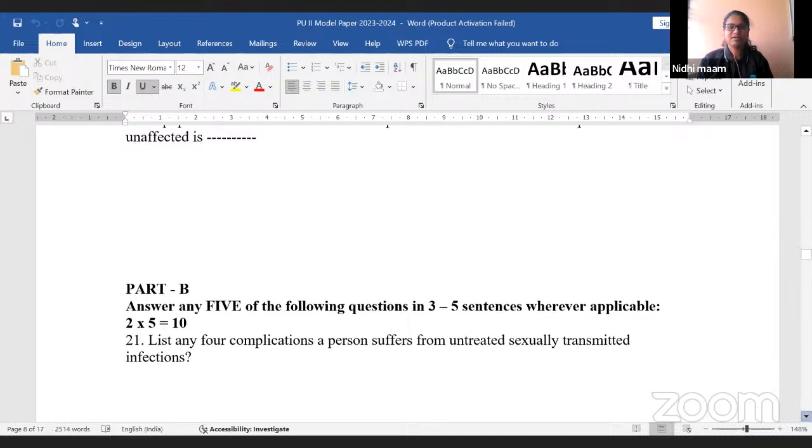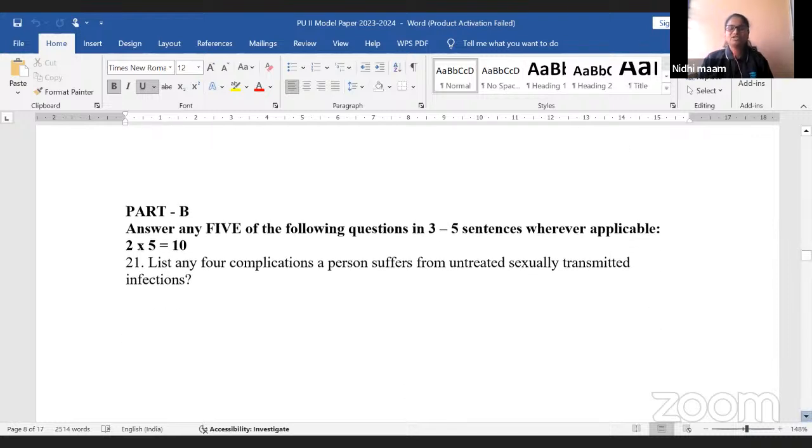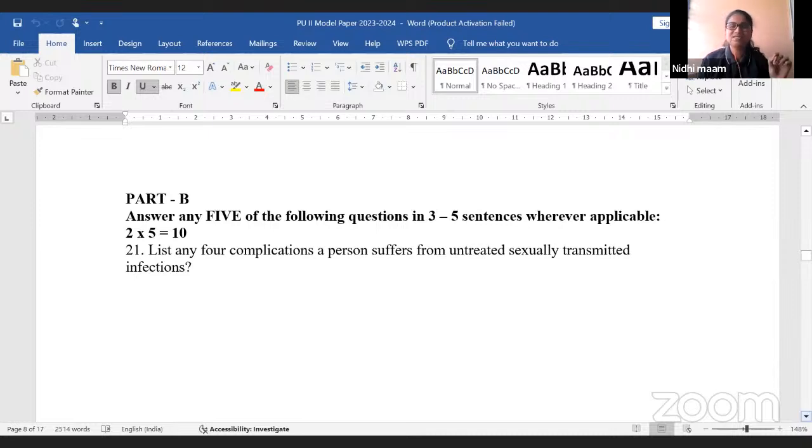So here, 4 complications means we have to mention the symptoms. Which are the 4 symptoms the person suffers from untreated sexually transmitted diseases? The symptoms in males will be different, the symptoms in females will be different. And it may lead to death, like AIDS.